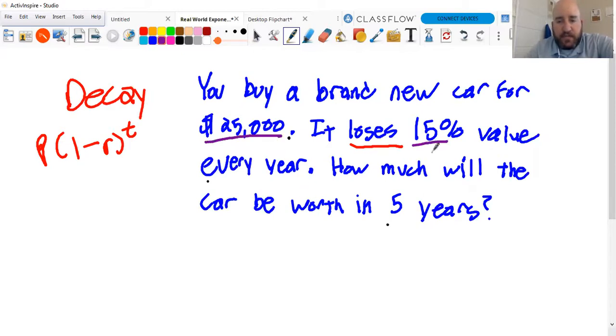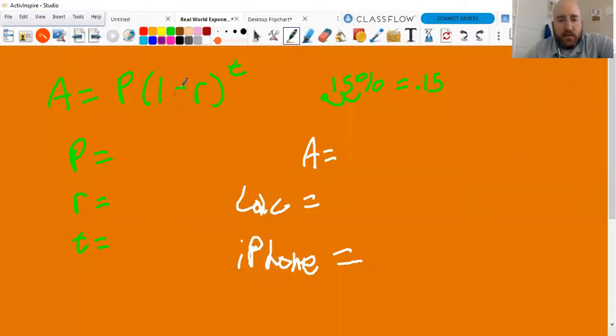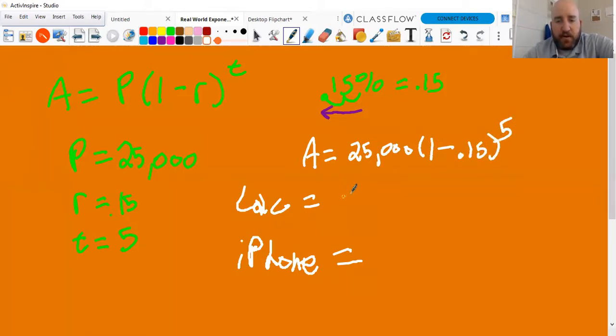25,000 is P, 15% is R, T is 5. So I've got it set up, our 15%. We still got to move the decimal 2 spots to the left to get 0.15. So I've got 25,000, 0.15 for R, T is 5. Okay. So when I go to fill this in, 25,000, parentheses 1 minus 0.15 to the 5th power.